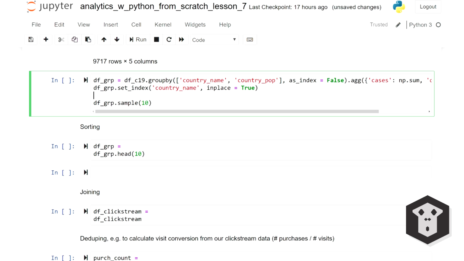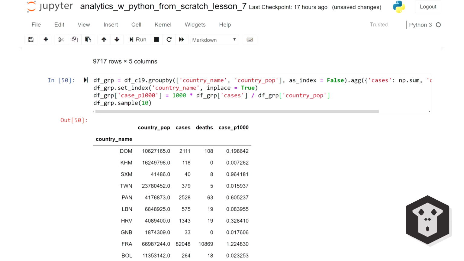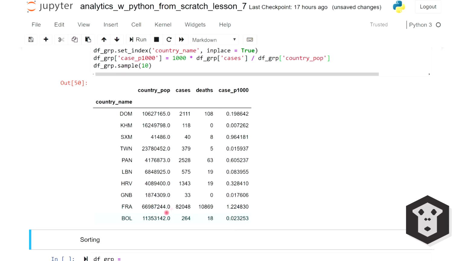And now that my data is aggregated, I can define a ratio, for instance, the number of cases per 1,000 individuals. It's going to be equal to 1,000 times the number of cases divided by the population of the country. Let's see what it looks like. Here is France, with the population of 67 million and 1.2 cases per 1,000 individuals.